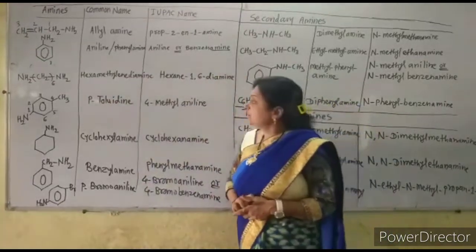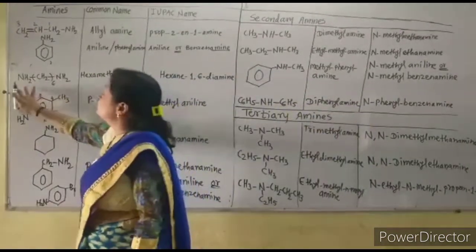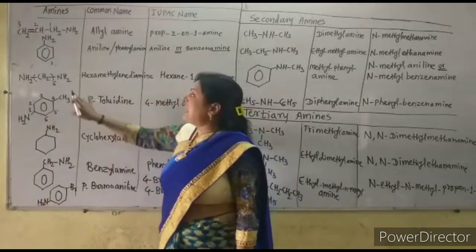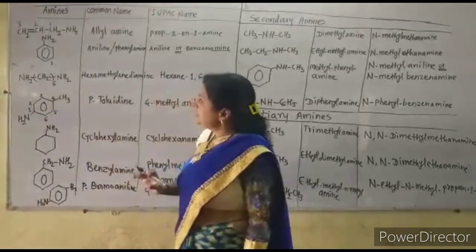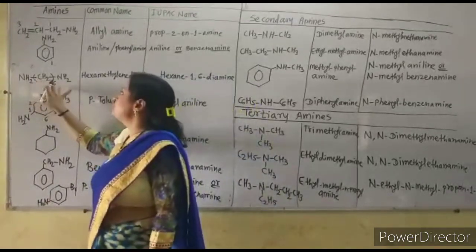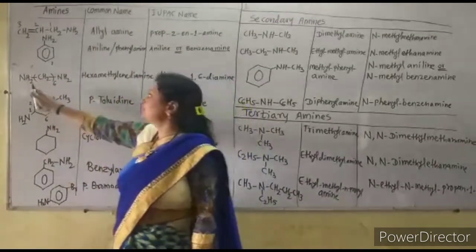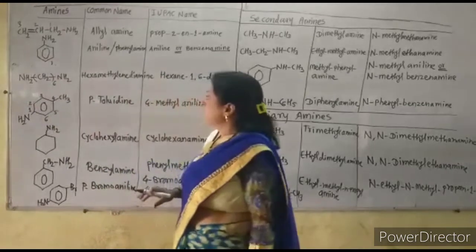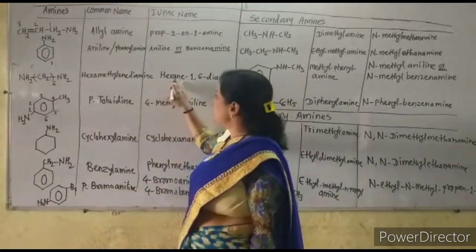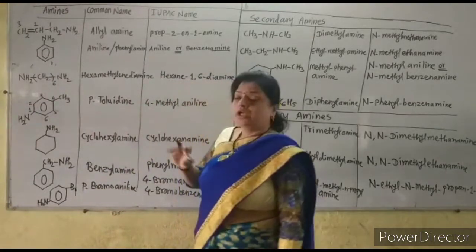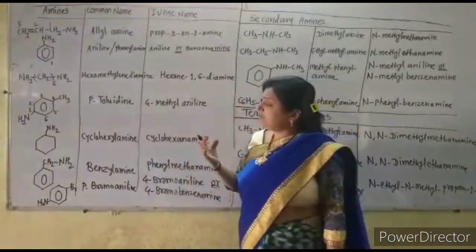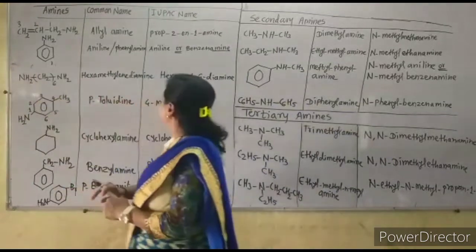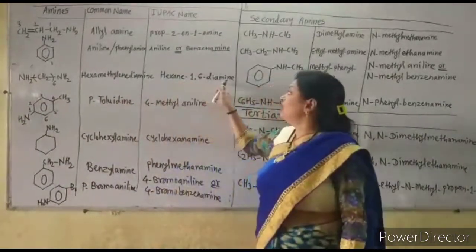Now next, here 2 NH2 groups are there, so it is a diamine, and here there is a chain of 6 carbon atoms. On the first carbon and the last, sixth carbon there is the NH2 group. So it is hexane-1,6-diamine. If we write the name of a primary amine containing only one NH2 group, we replace this E by the word amine.